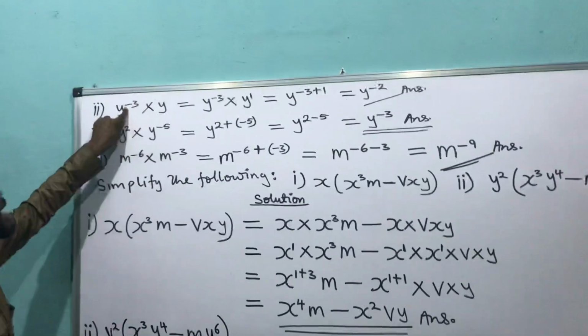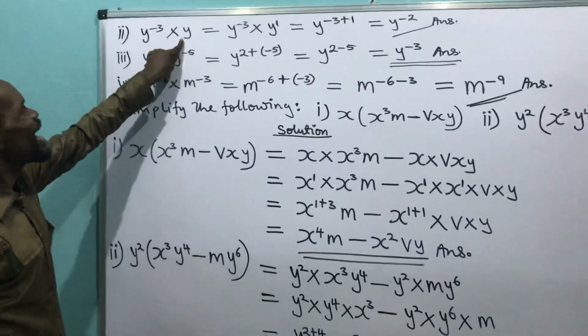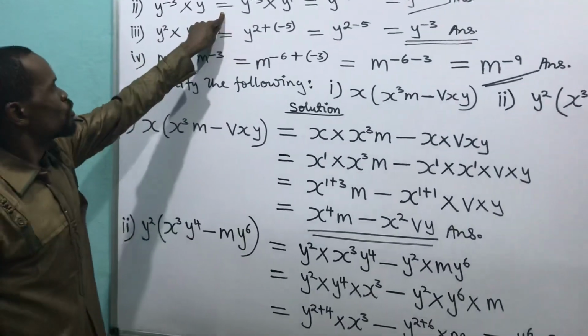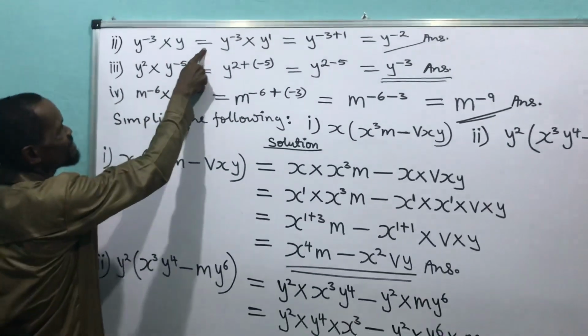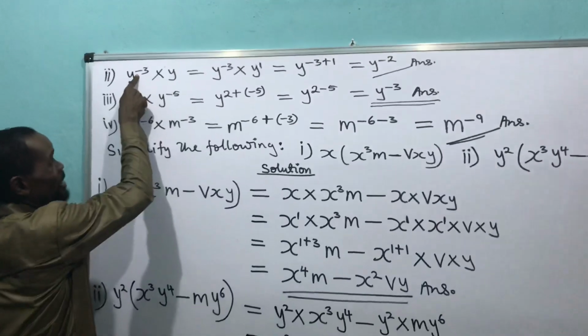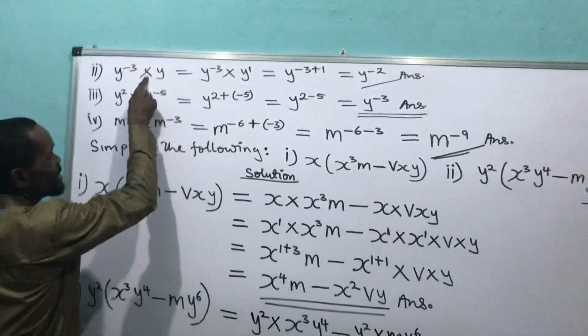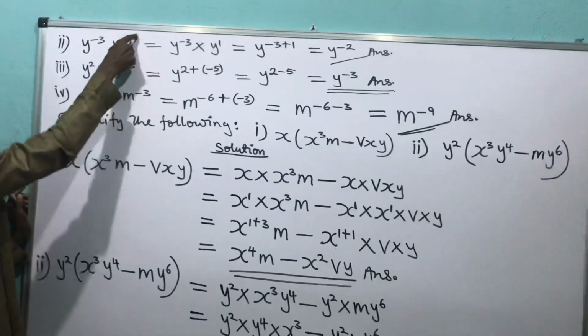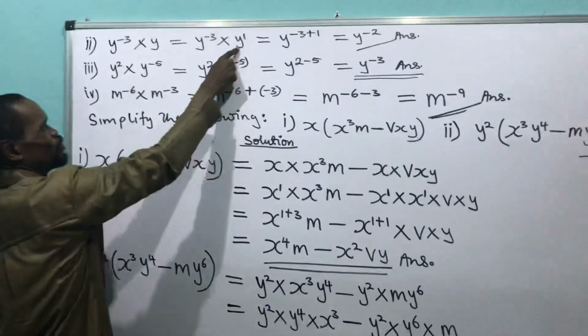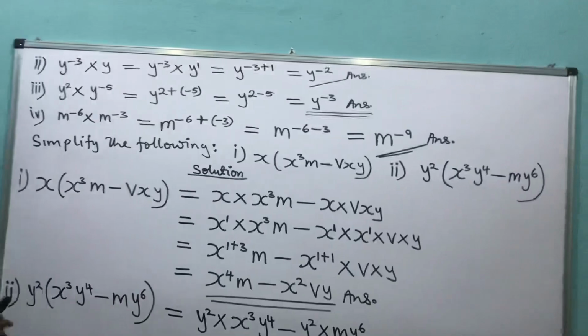y raised to the power minus 3 times y can be written as y raised to the power minus 3 times y raised to the power 1. You remember that anything we write is raised to the power 1, and that's why I put y raised to the power 1. Are you following?